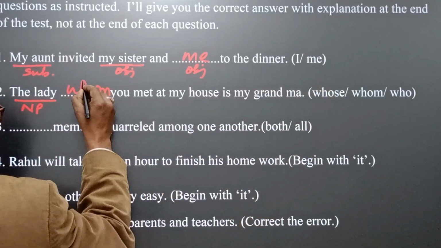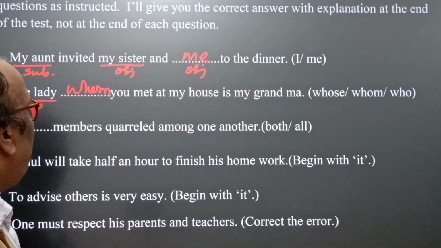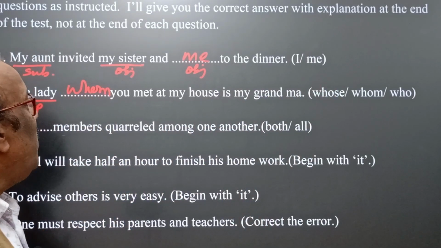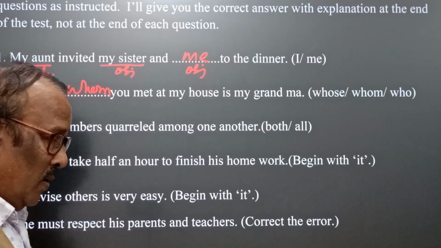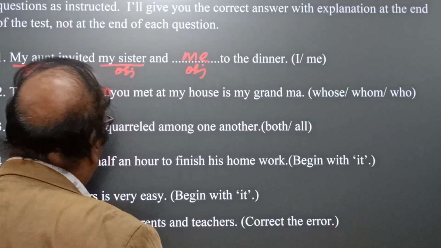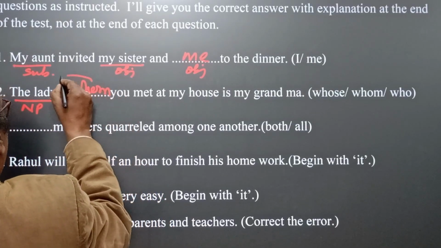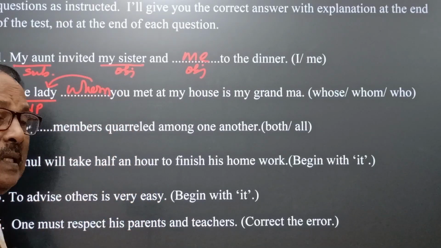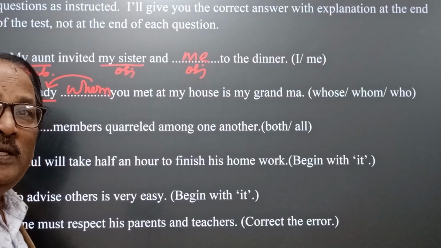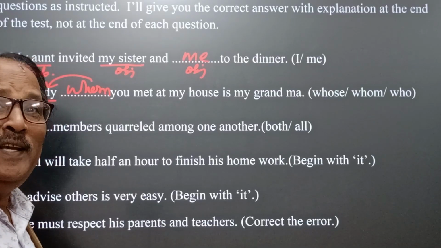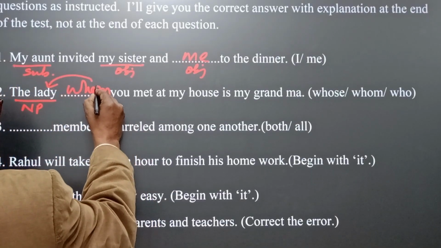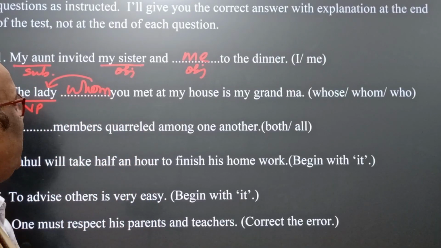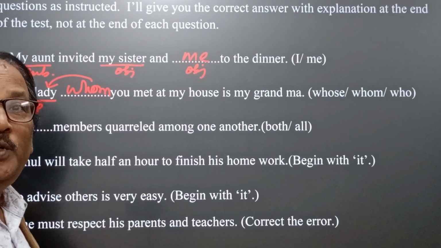The lady whom you met at my house is my grandma. So here we find whom is the relative pronoun, and the lady is the noun phrase and antecedent. Whom keeps a relationship with the lady, and therefore the right answer is whom.